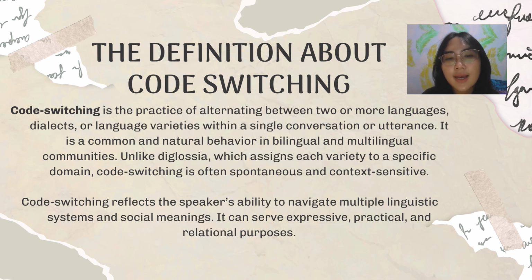Unlike diglossia, which assigns each variety to a specific domain, code switching is often spontaneous and context sensitive. Code switching reflects the speaker's ability to navigate multiple linguistic systems and social meanings. It can serve expressive, practical, and relational purposes.